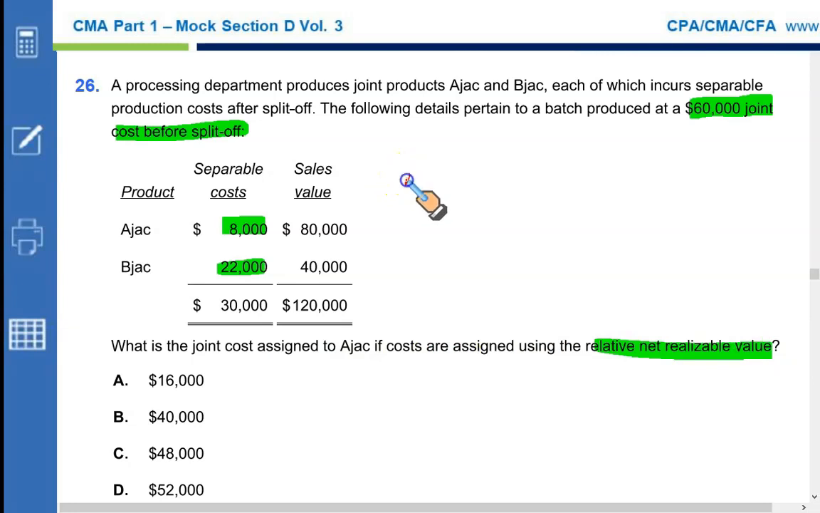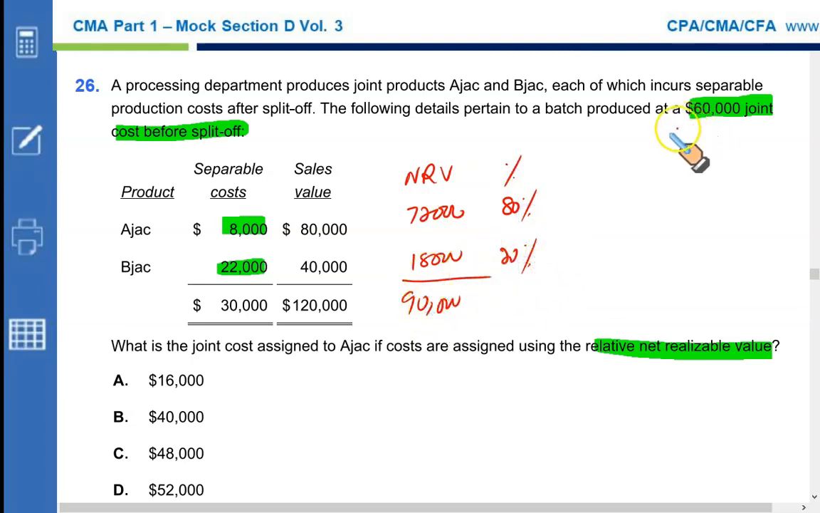How do we calculate NRV? It's very simple. Final selling price minus separable cost, that is $72,000 for AJAC and 40 less 22, $18,000 for BJAC. If you calculate the relative proportions, it's going to be 72 plus 18, 90. The proportion, the percentage: 72 by 90 represents 80% and 18 by 90 represents 20%.